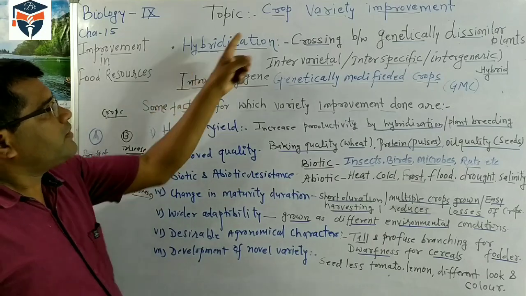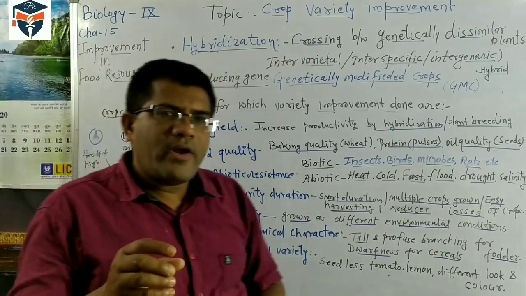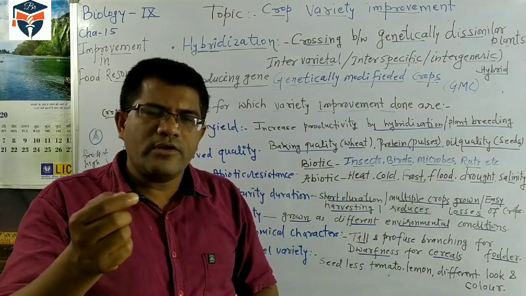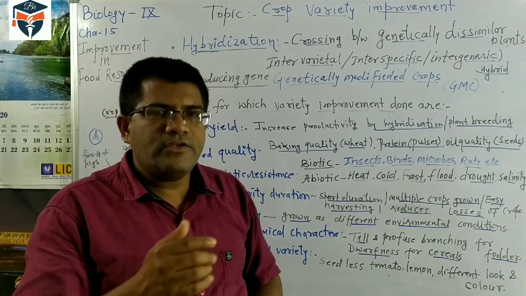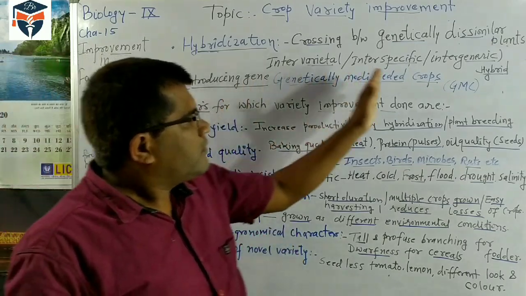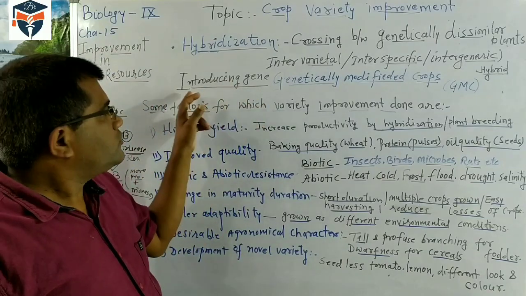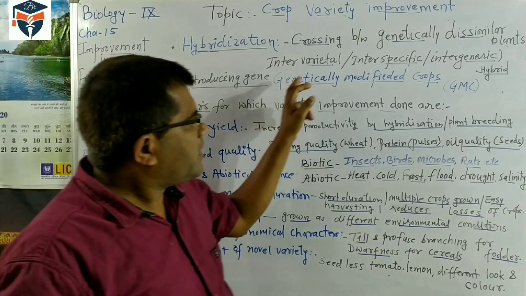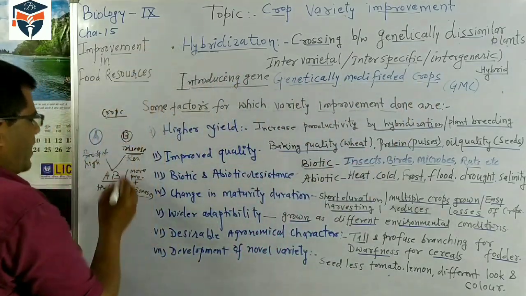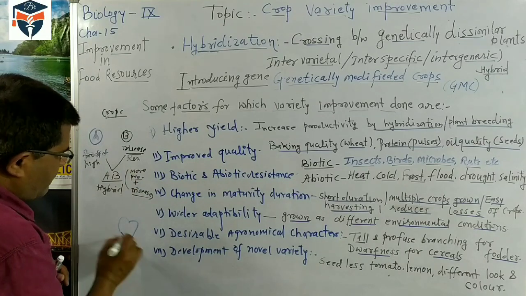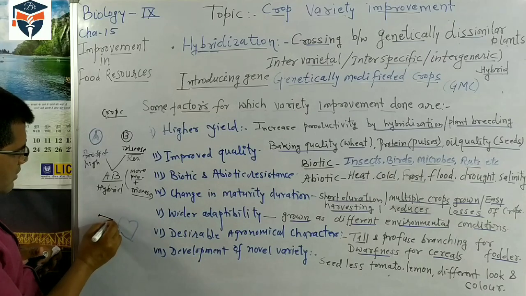The second important method for crop variety improvement is introducing a gene. Nowadays we are isolating the gene of a desired characteristic, and this is introduced into the crop. So this is called introducing the gene. The gene is introduced, so we get a genetically modified crop. Suppose I have an apple, and in this apple another gene is introduced.